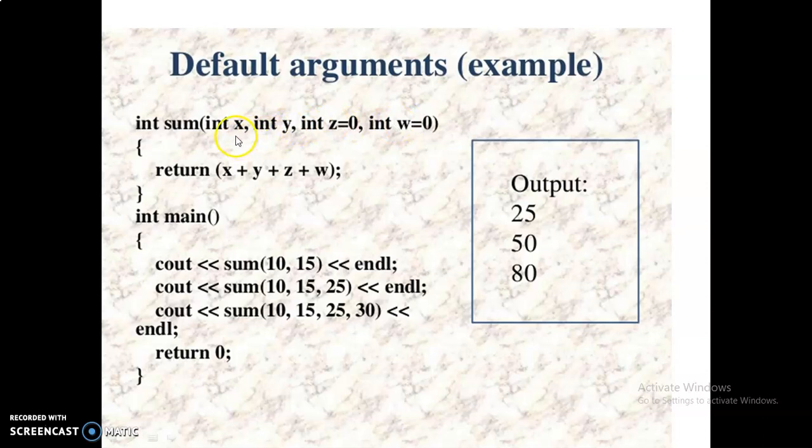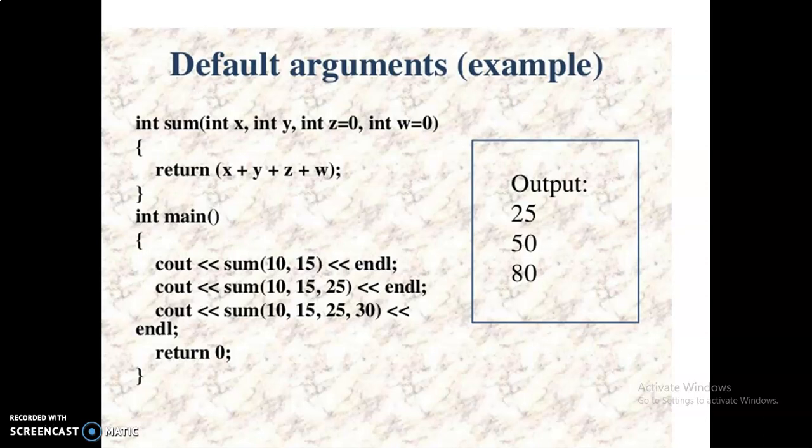So the value of x is 10, the value of y is 15. The other two arguments are considered default arguments because in the function calling only two arguments are given. The other two arguments are missing here. But in the function definition, it will automatically assign the default values z is 0 and w is 0. This is called the default arguments.